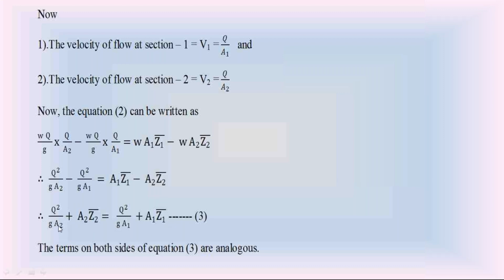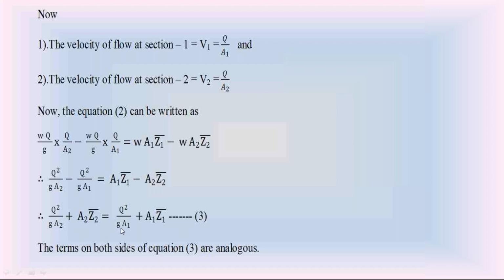In both the left hand side and right hand side we have similar terms, but on the left hand side it is section 2, on the right hand side it is section 1. So in this equation 3 both sides are similar. Here we have Q square, the same Q square on the right hand side.